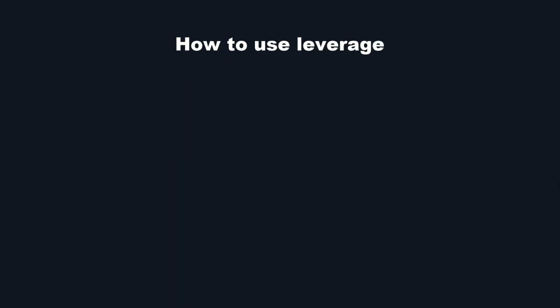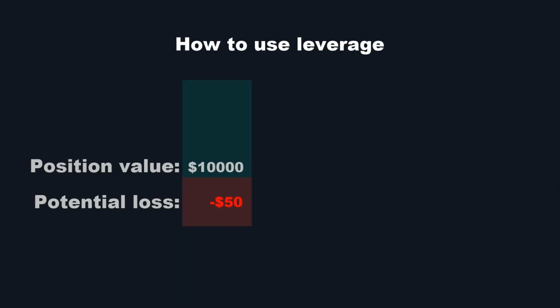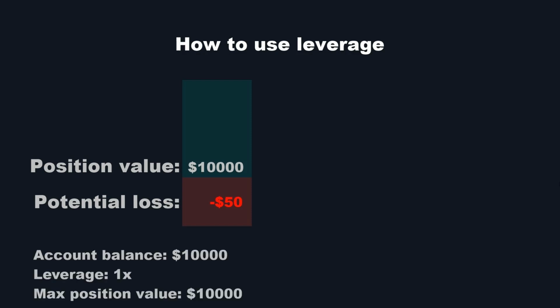How to use leverage. If your stop loss is very tight, you may be allowed to increase your position size with a lot more margin than you have. And to do this you need leverage. An example. You have an account with $10,000 and your leverage is at 1x. You found a potential trade setup with a very tight stop loss, but the position calculator shows that the stop loss will cause you a potential loss of $50 if you enter the trade with your entire $10,000 account. Indeed, with risking 1% of a $10,000 account, you are allowed to risk $100 per trade.